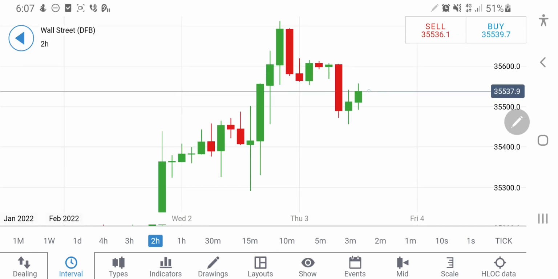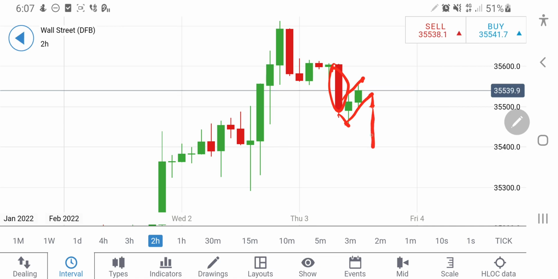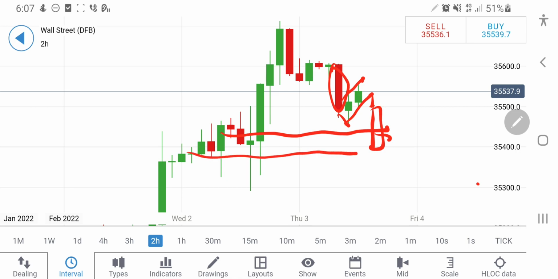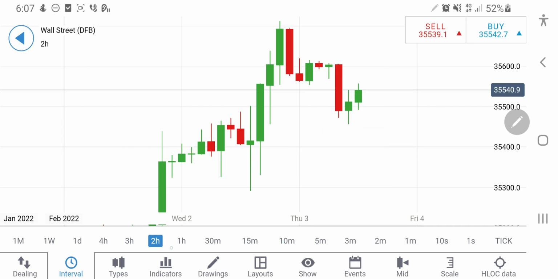On the 2-hour charts, lower lows have been seen, then it is trying to retrace a bit after this big bearish candle, and from this almost 100 points has been done. So from here again the next candle will start, and if it breaks below 35,500, definitely take a short entry, and you can get 35,450 levels, 35,440, and then below that maybe 35,400 or 380 levels can be seen. Below that it will break significantly for 35,300 levels. So take your positions accordingly.